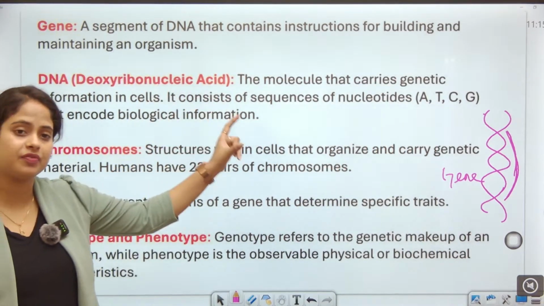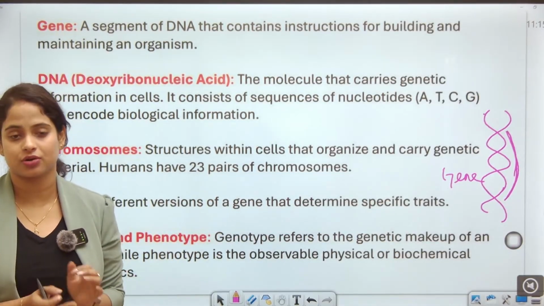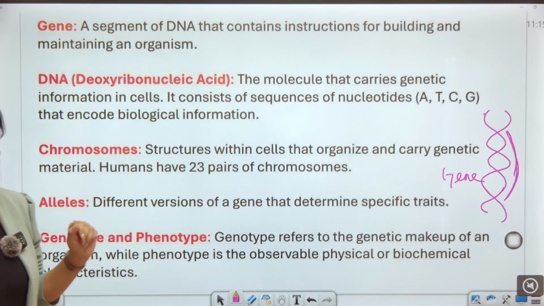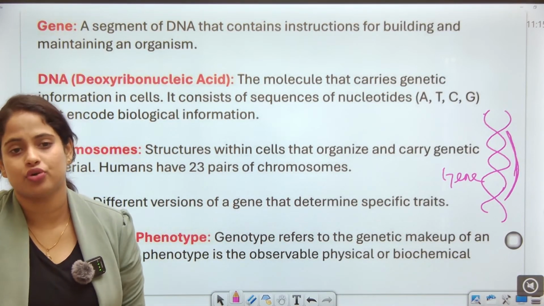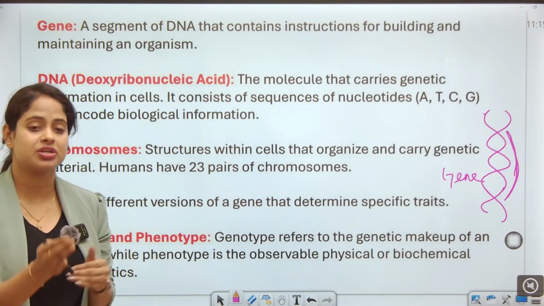So a segment of DNA that contains instructions for building and maintaining an organism is called, guys, what? Gene. And what is DNA, guys? This is the deoxyribonucleic acid, the molecule that carries genetic information in cells.